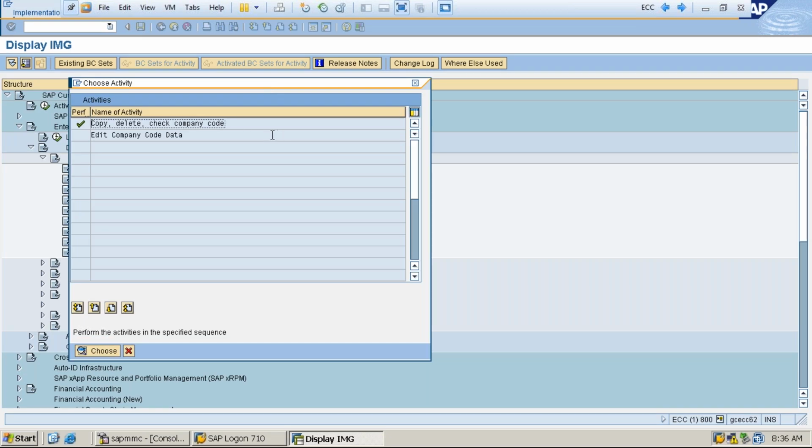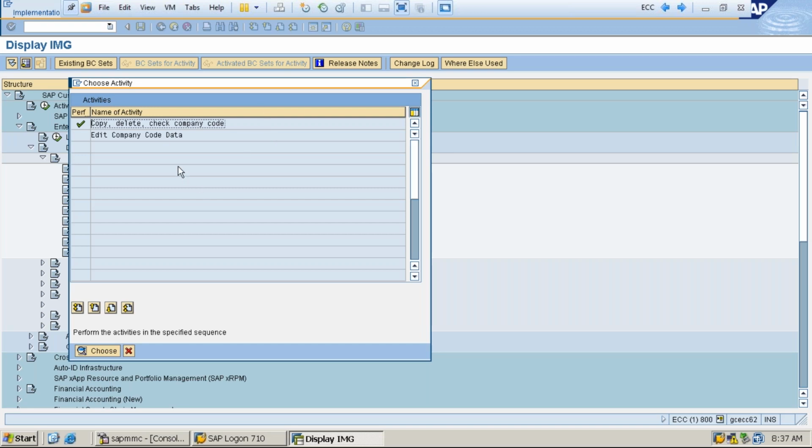Let's think of it logically. What we did was copy from 1000 to Z100, so everything would be copied, right? Around 100 tables were copied from 1000 to Z100. In this copying process, the company code name of 1000 was also copied to Z100, and the address also copied to Z100. Right or wrong? Yes, sir.